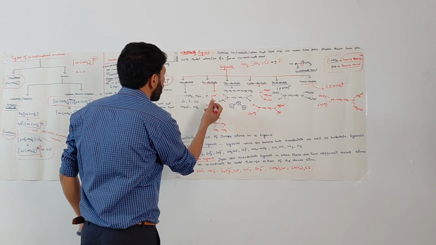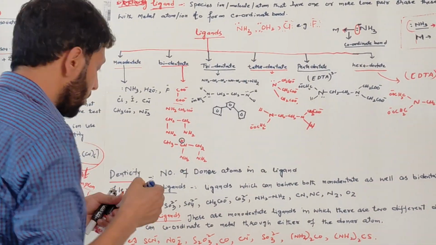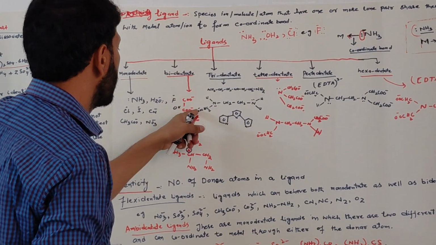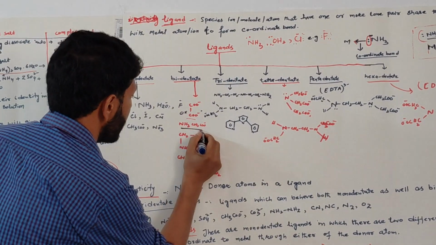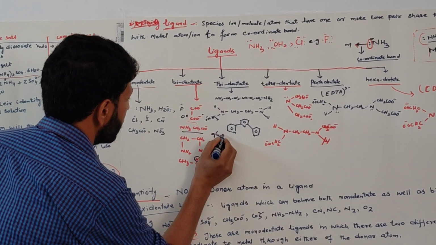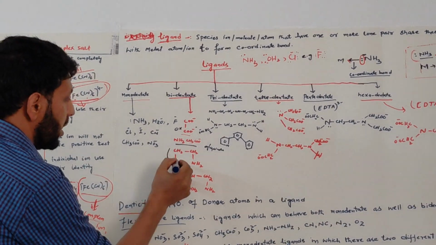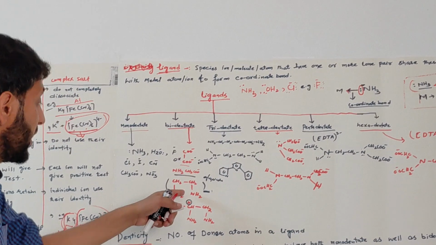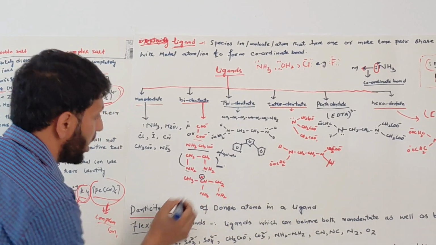Example I have shown is oxalate. This is one example, called oxalate, COO negative and COO negative. It's a bidentate ligand. And the second is glycinate. And this 1,2-diaminoethane is also a bidentate ligand because there are two donor atoms, nitrogen, ammonia molecule.